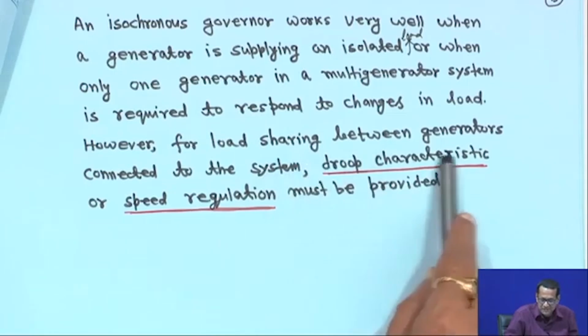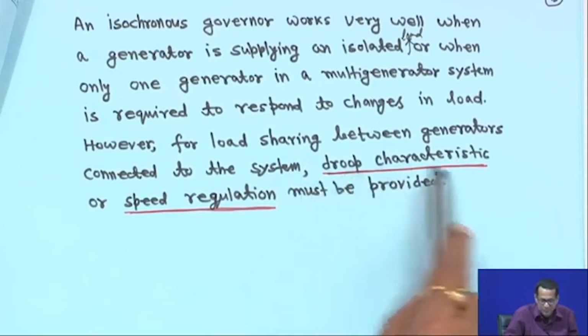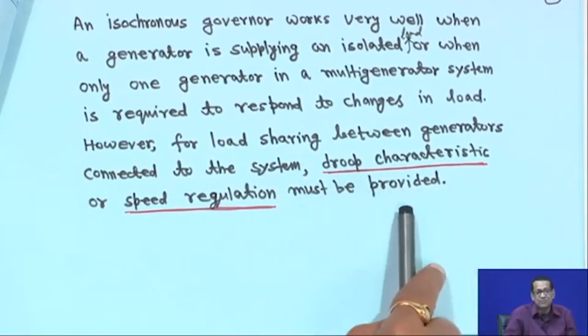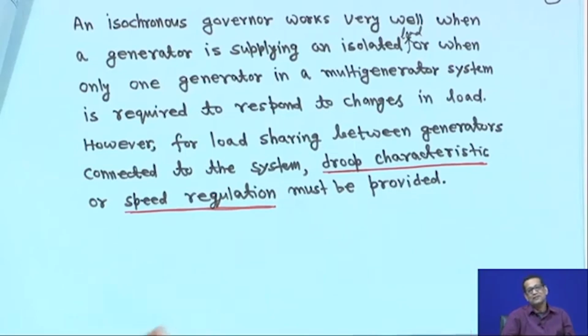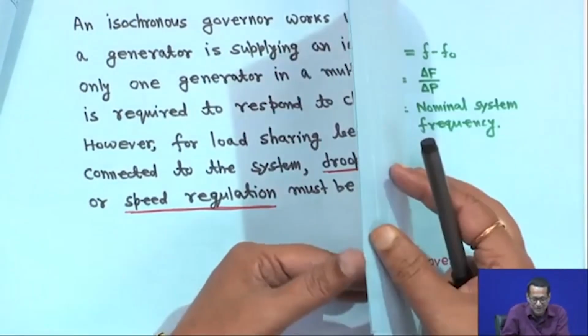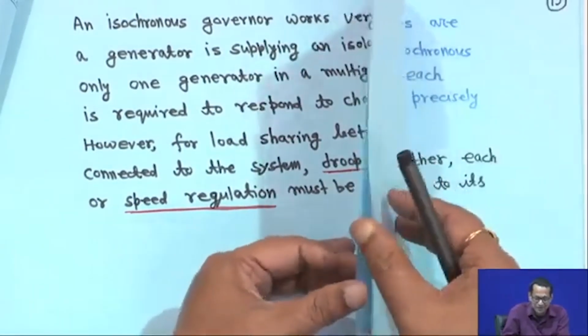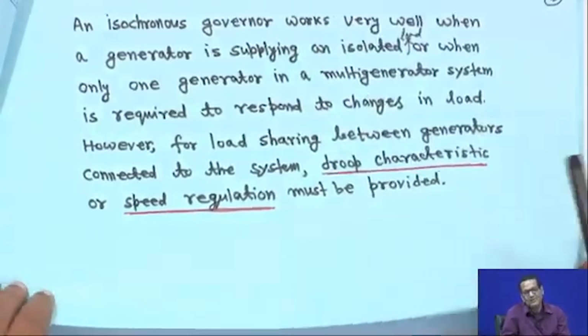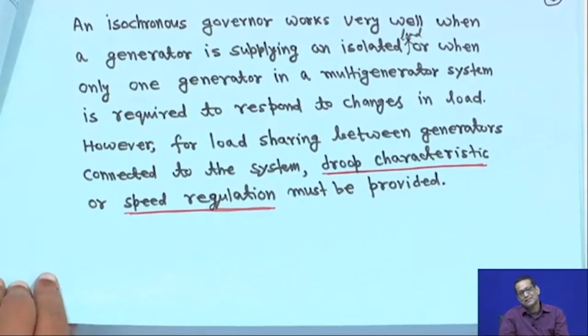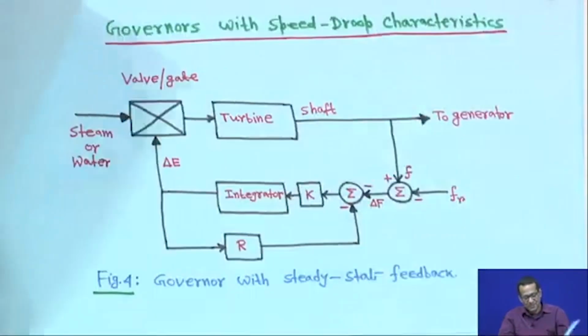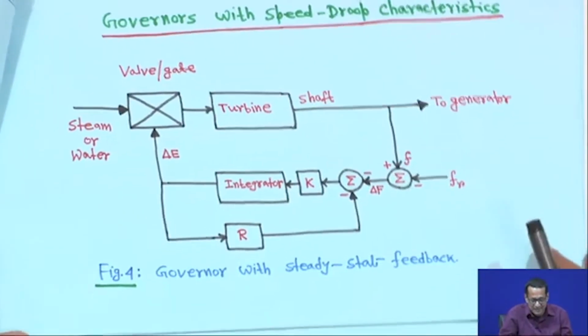However, for load sharing between generators connected to the system, droop characteristic or speed regulation must be provided, otherwise it will create problems. That is why the isochronous governor is suitable only for one generator supplying the load. Now, governors with speed droop characteristic.